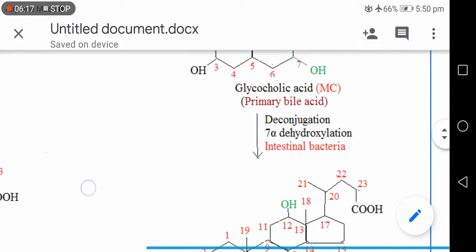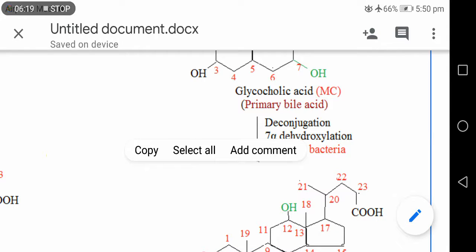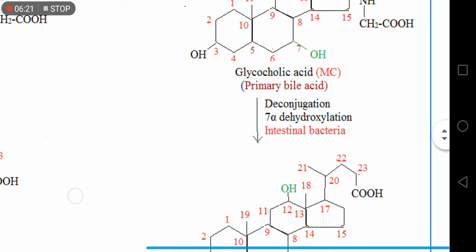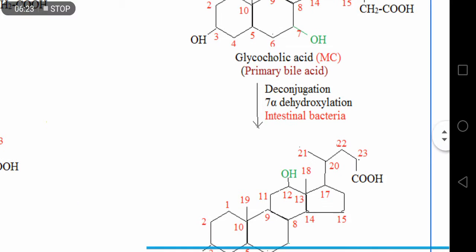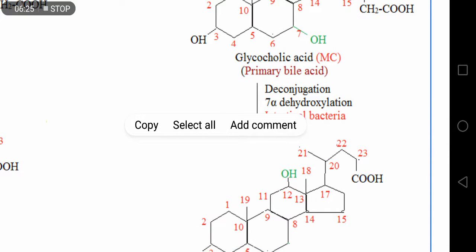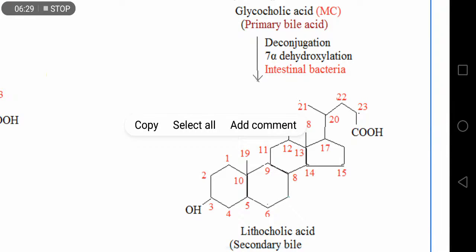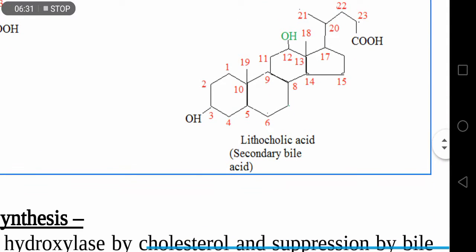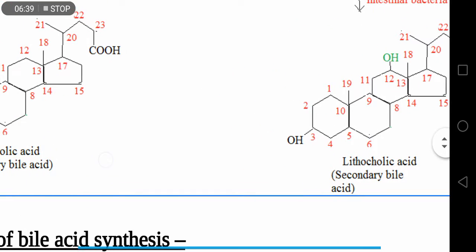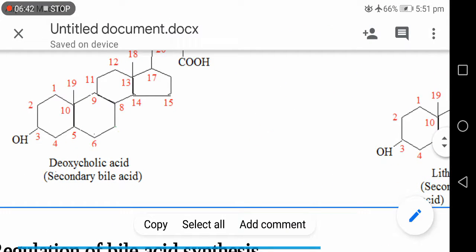And glycocholic acid, by the action of intestinal bacterial flora, gets deconjugated and 7-alpha dehydroxylated to form deoxycholic acid. It is another secondary bile acid. So in this way, the bile acids are synthesized in our body.